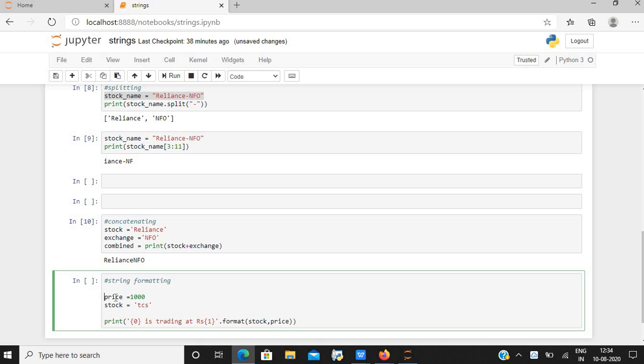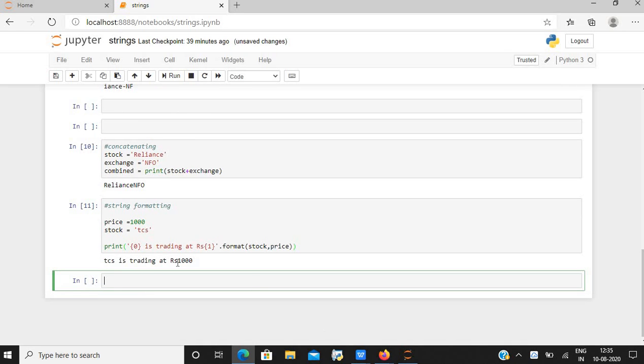I have given a variable price as 1000 and a stock as TCS. In the print statement, I am writing 0 and 1. Here 0 refers to the stock as I have defined, and 1 refers to the price. To call it via the format method, we need to give these brackets. Now let us run this code. As you can see, the sentence is complete now.